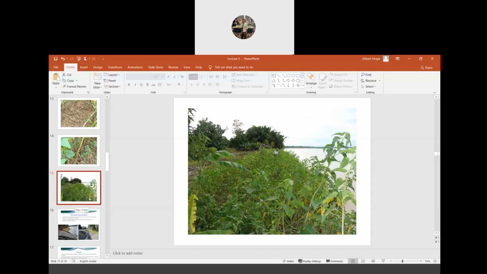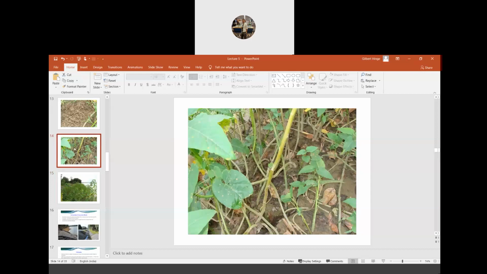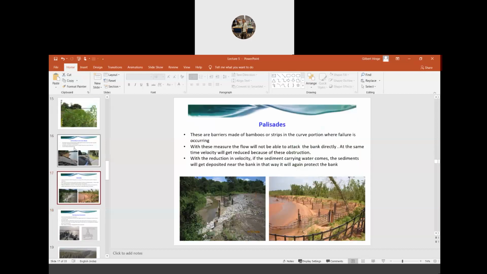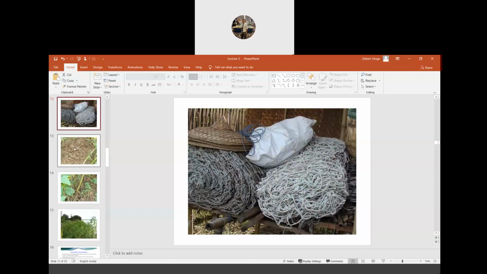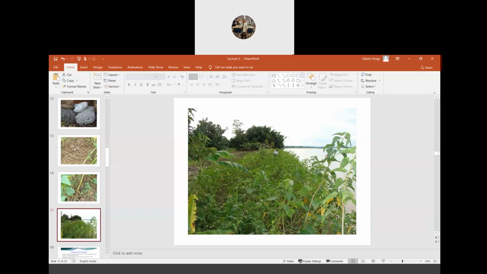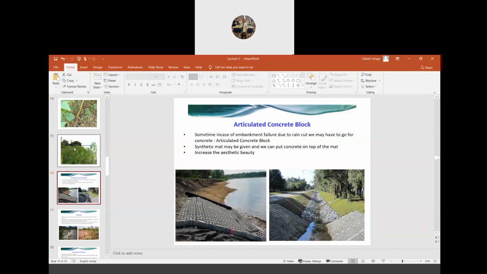So this is one of the ways whereby we can prevent the erosion, by using this geomat or geosynthetic mat. Now the next, apart from this, we also use some kind of concrete, especially when the embankment failure is due to a rain cut.